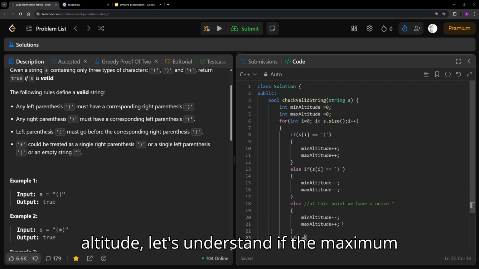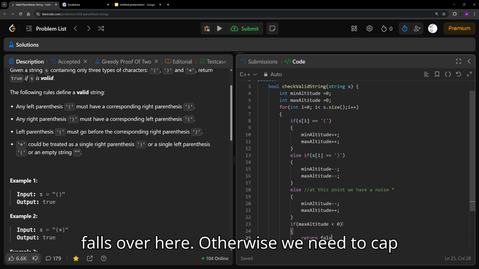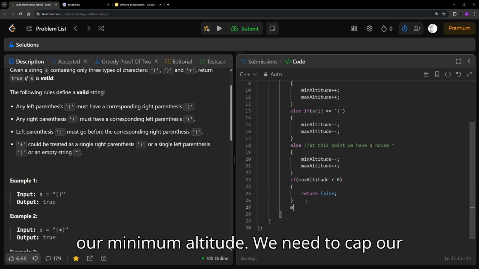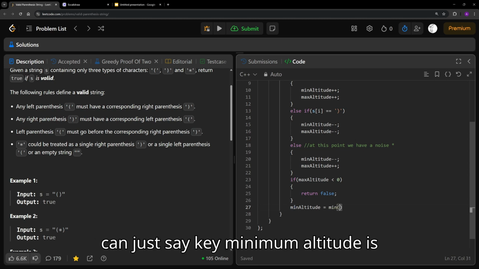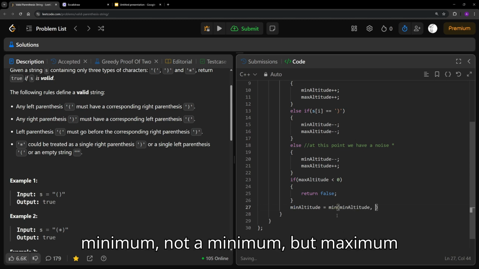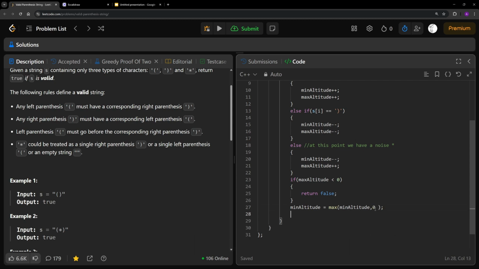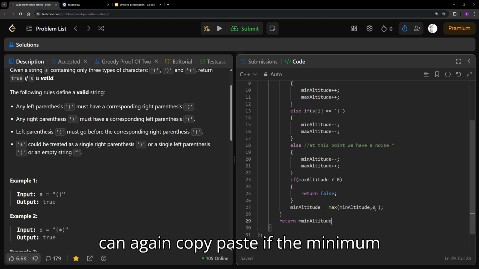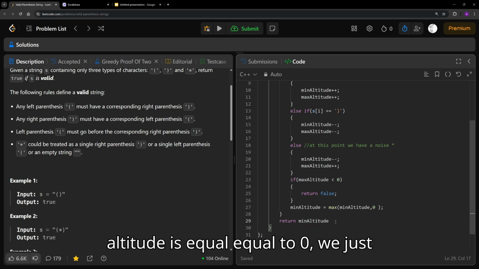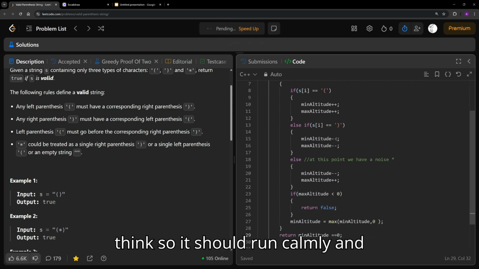And what is the final thing? If the maximum altitude falls below 0, we can return false over here. Otherwise, we need to cap our minimum altitude. So let's say minimum altitude is the maximum of minimum altitude and 0. And at the end, what we're going to do is, if the minimum altitude is equal to 0, we just return true. So guys, this is all about the given problem, and if I try to run it, I think it should run smoothly.